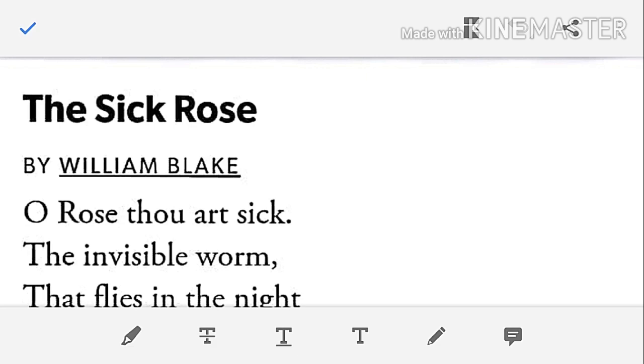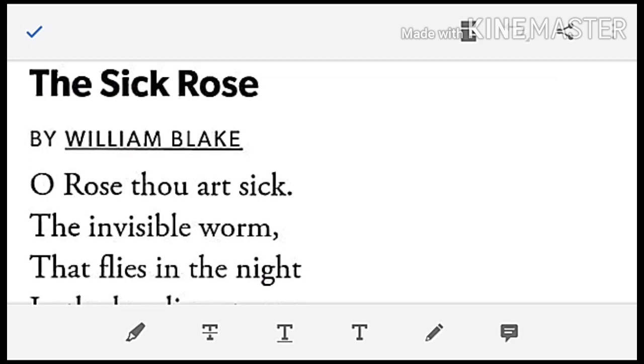Though it is a simple poem to read, it leads us towards inner and deep meanings that make us surprised. The tone in which the poem has been written is definitely sad and alarming. Okay, now I am going to read The Sick Rose word by word.